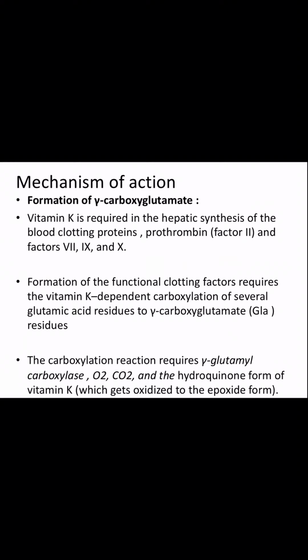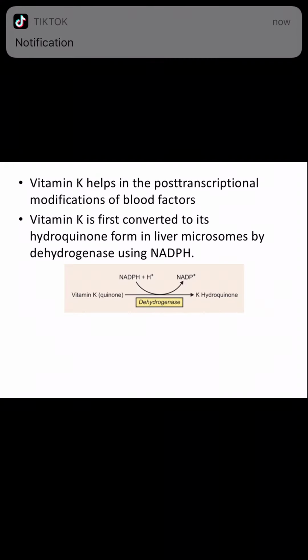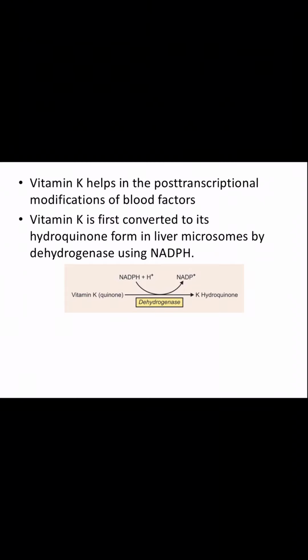The carboxylation requires gamma glutamyl carboxylase enzyme. It requires oxygen, carbon dioxide, and as I already told you, the hydroquinone form of vitamin K. This hydroquinone form of vitamin K during this process gets oxidized to an epoxide form. Vitamin K helps in the post-transcriptional modification of blood factors. As I told you, the post-transcriptional modification means the maturation and activation of blood factors.